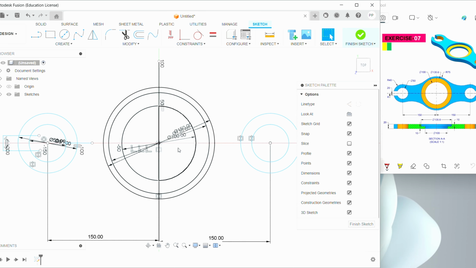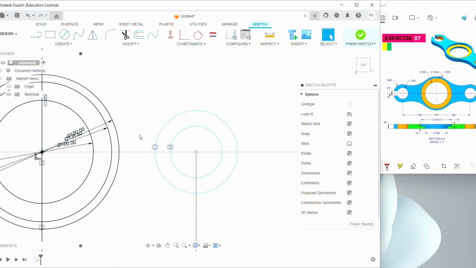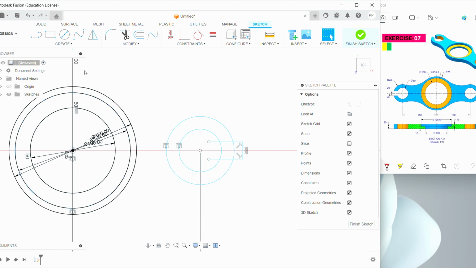Like same, you need to do it in opposite side. From this point, if you measure, it is 20 mm, and draw one horizontal line, and again another horizontal line.